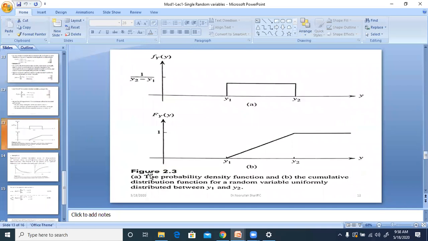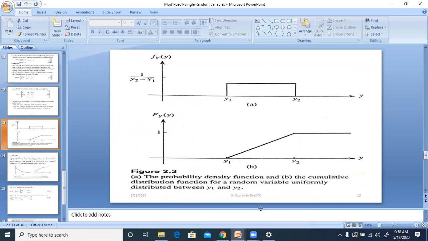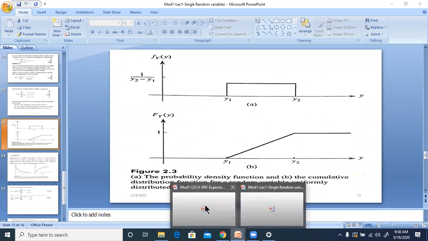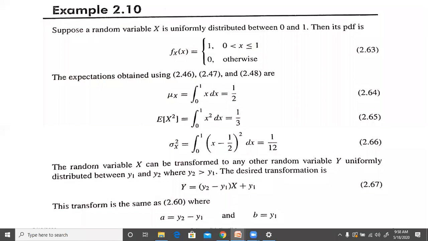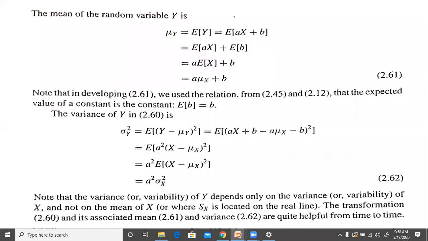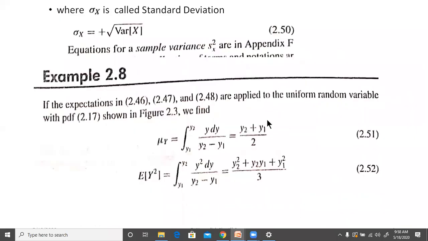Similarly, if you take their corresponding expectations which we have tried to find in the lecture now, then we can just see that we have got the same thing there in the uniform distribution. Okay, in the example which we have considered in the uniform distribution. So if you write y1 equal to 0 and y2 equal to 1, we'll get half.